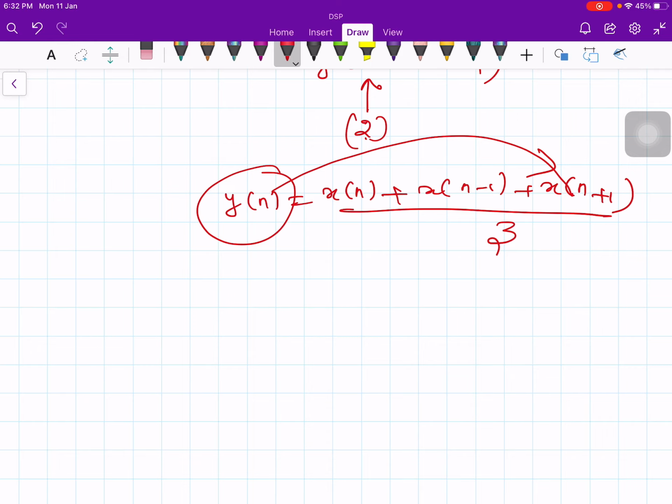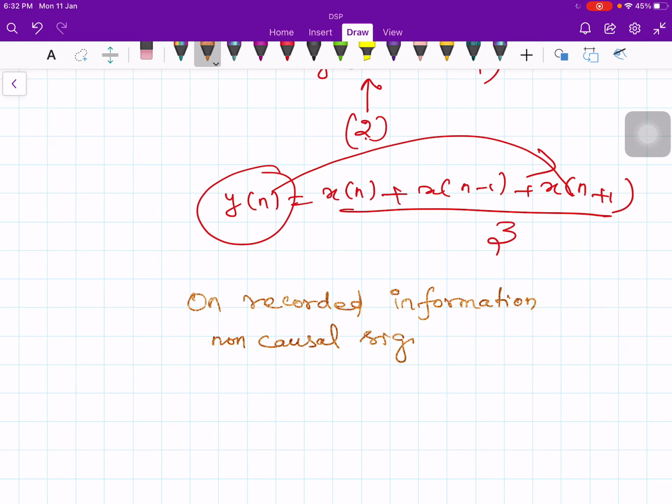On recorded information, non-causal signal processing is possible.